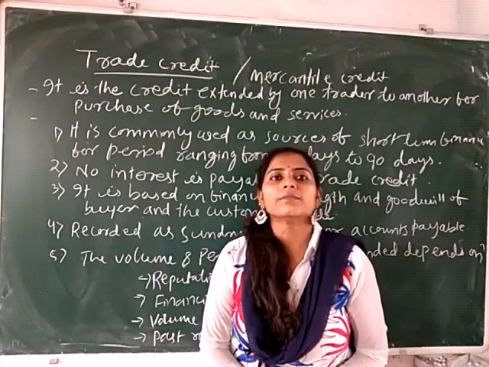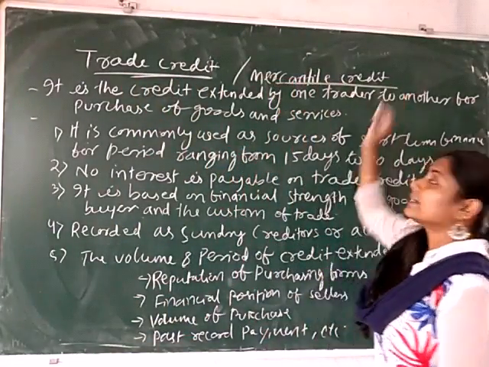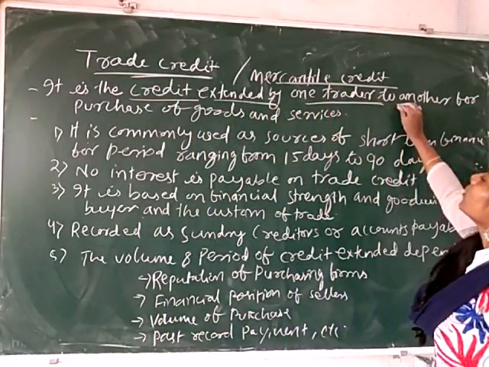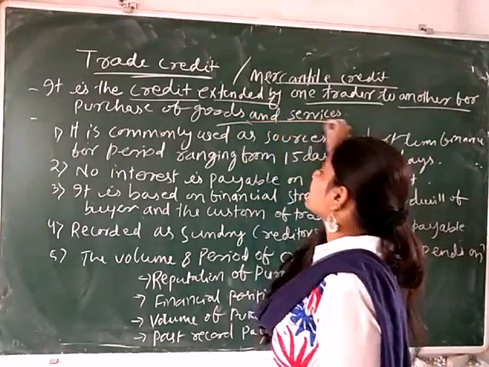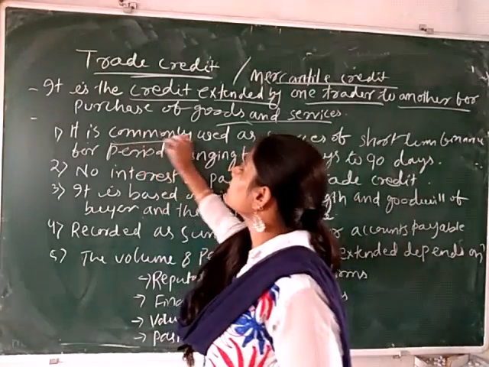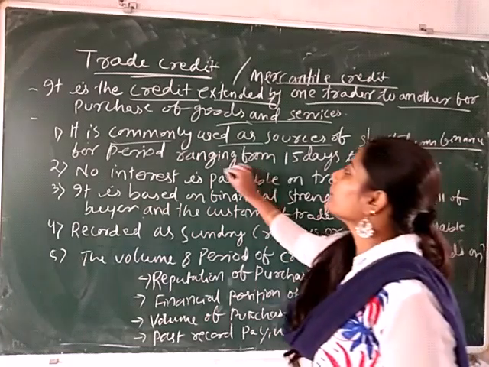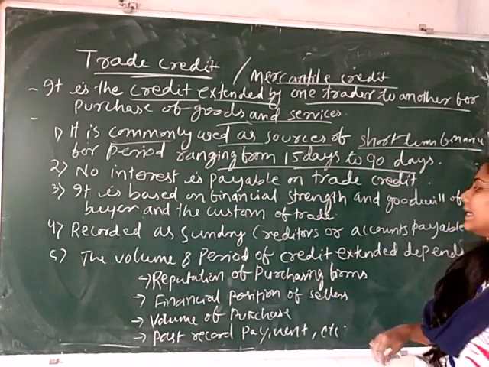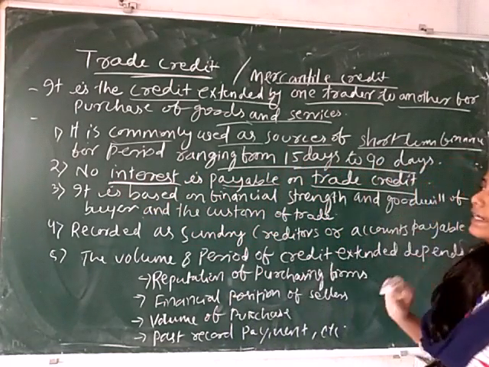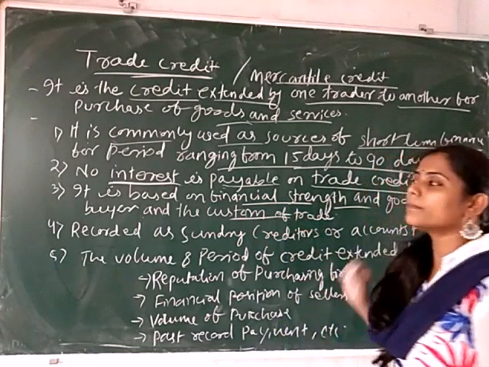The last concept of borrowed fund is trade credit. This is also known as mercantile credit. Trade credit is the credit extended by one trader to another for the purchase of goods and services. Some important points related to trade credit: it is commonly used as a source of short-term finance for a period ranging from 15 days to 90 days. No interest is payable on the trade credit. It is based on the financial strength and goodwill of the buyer and the customer trade.